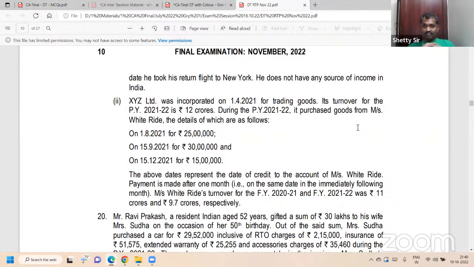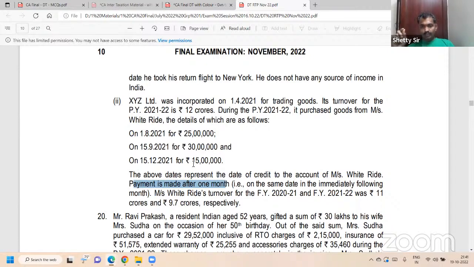Receipt. TCS is on receipt basis. Right, not debit. TCS is on receipt basis. Underline receipt basis. Look at this: tax collected at source. Look at me. 18/8/21, 15/9, 15/10. Very important, the date is important. This is the date of the bill, but payment is made after 1 month, exactly on the same date. So 18/8 becomes 18/9, 15/9 becomes 15/10, 15/12 becomes 15/1. Understood?